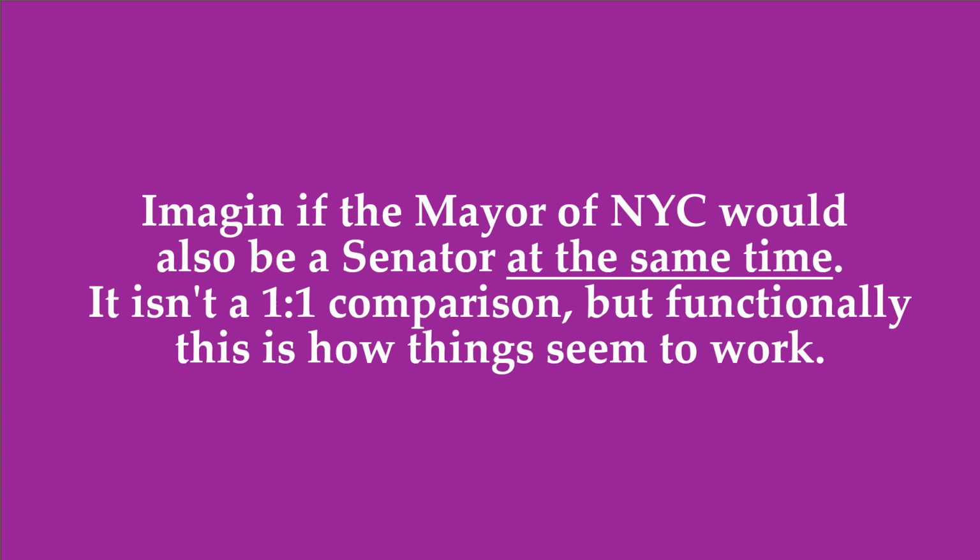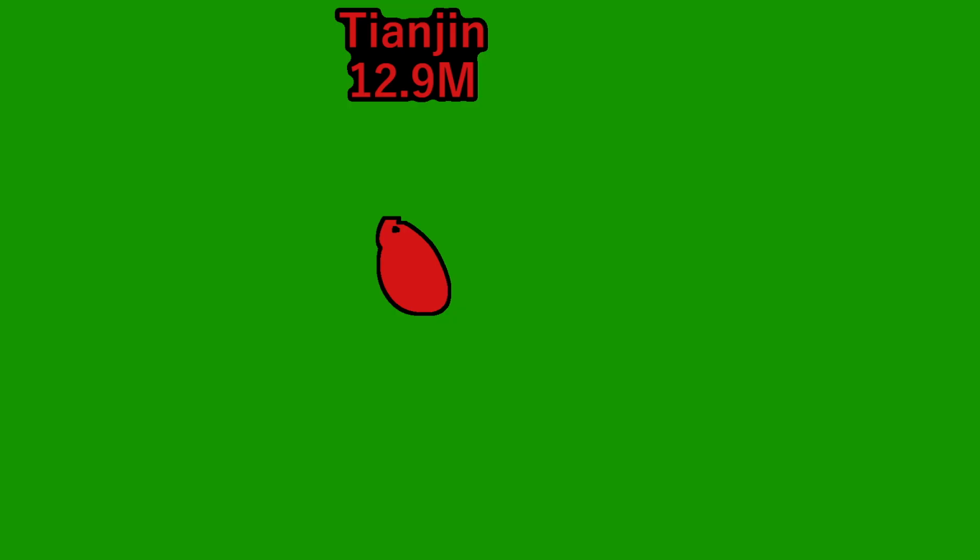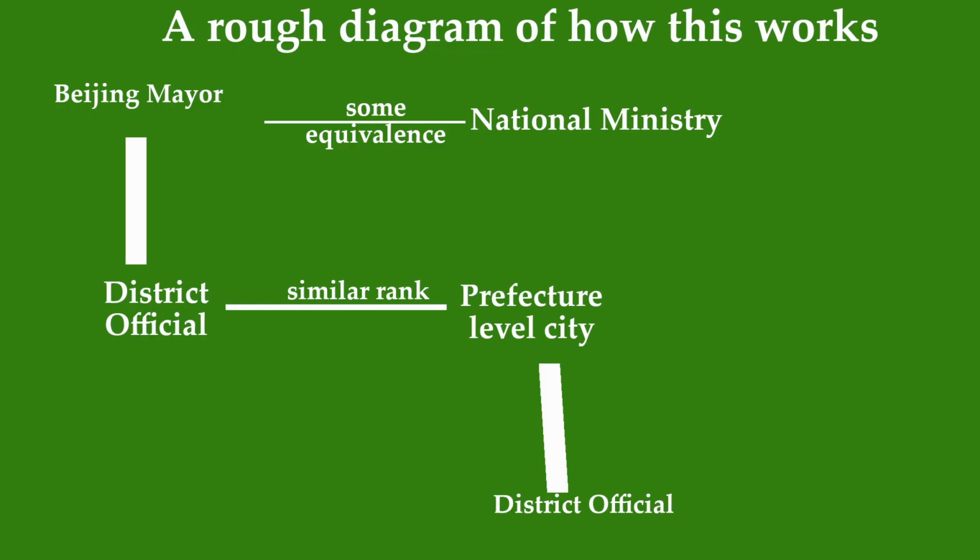I think a decent equivalence would be if the top 5 cities in the United States each got their own 2 senators. The smallest of these cities is Tianjin, which is just under 13 million. The largest, both in terms of population and area, is Chongqing, which was created out of Sichuan province in 1997. Officials in districts of these centrally governed cities are typically equal to the rank of a prefecture-level city mayor, which we will look at in just a bit.